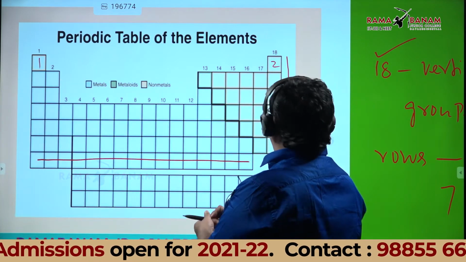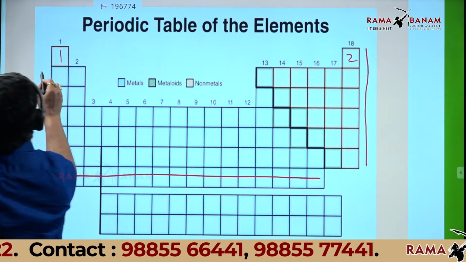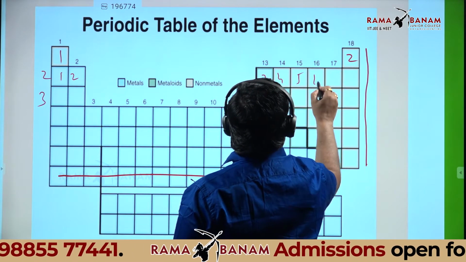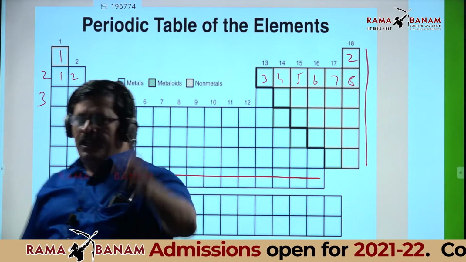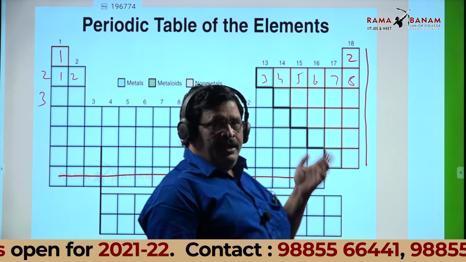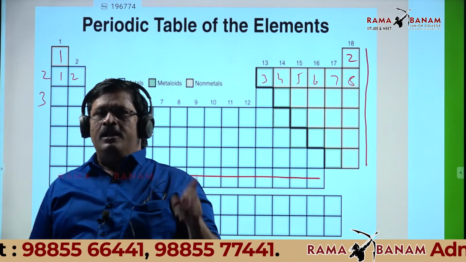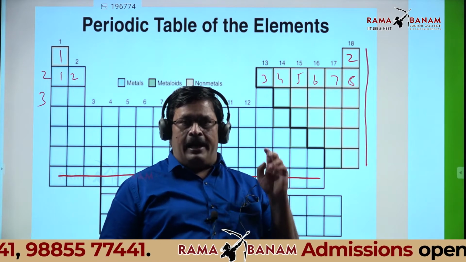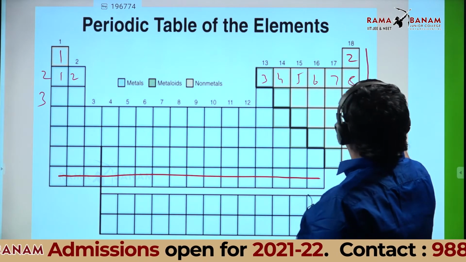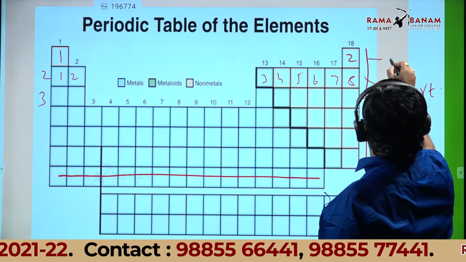See the second and third periods on the chart, students. This is the second period, this is the third period. 1, 2, 3, 4, 5, 6, 7, 8. There are only 8 elements in the second as well as the third period. So both the second and third periods contain 8 elements each, and the second and third periods are called short periods.